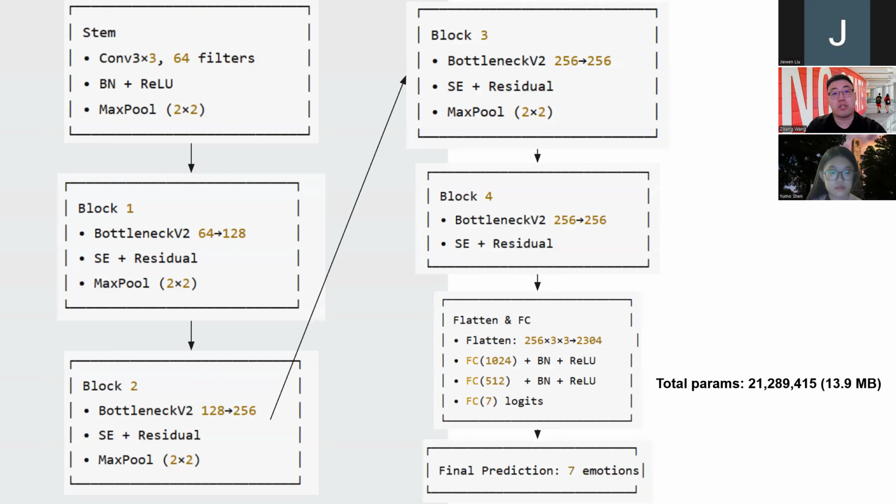Here is our compact model architecture. It achieves a slightly higher performance by nearly 2%, and we reduce its parameter size by nearly 7 times, and therefore increase training speed and efficiency.